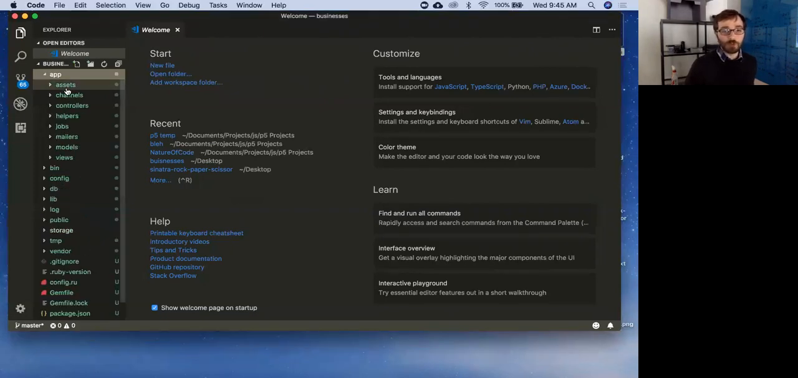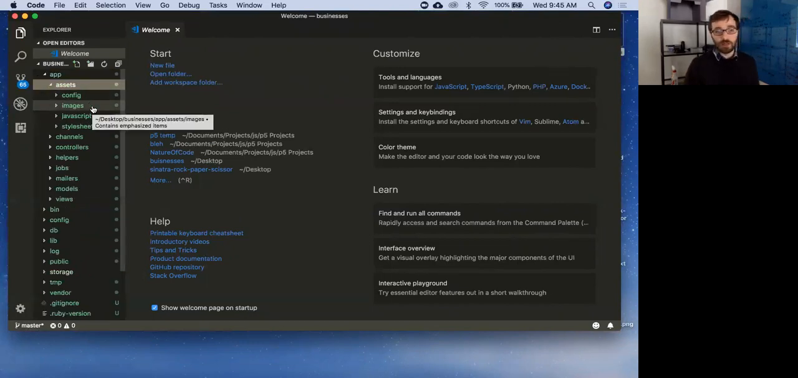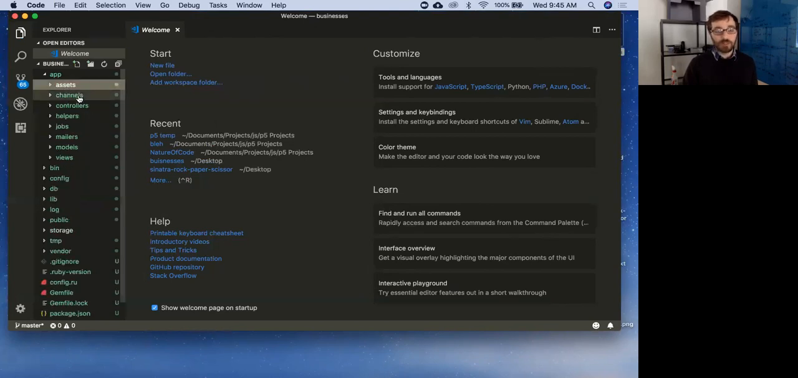So our app folder here is going to hold a bunch of different stuff. Our assets, this is where our images, any of our JavaScript files, any of our CSS is going to live in our style sheets. That's what we're going to keep in our assets.